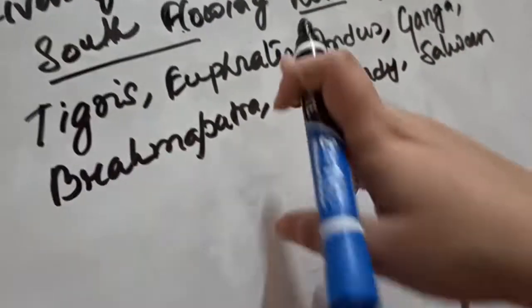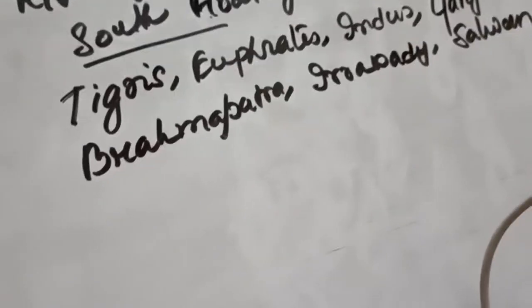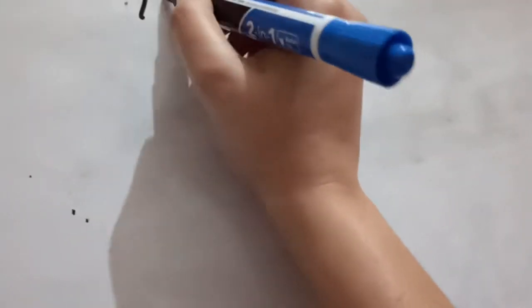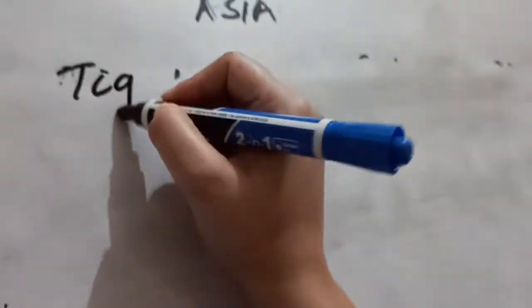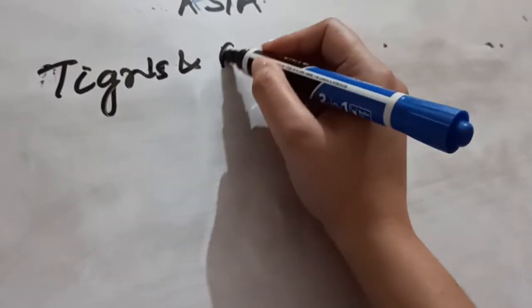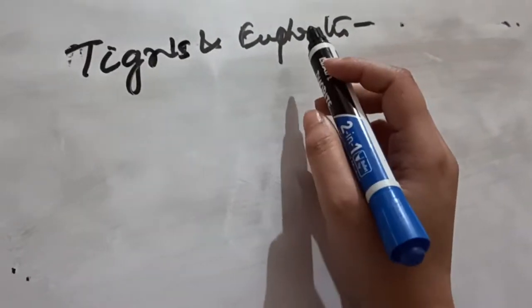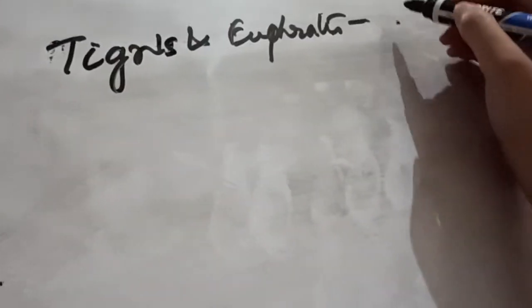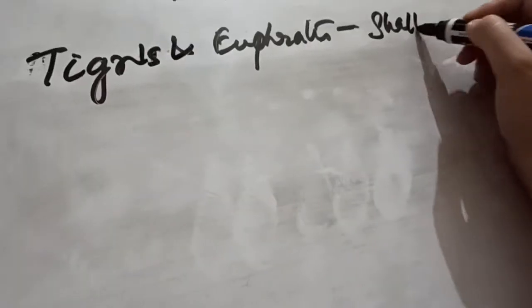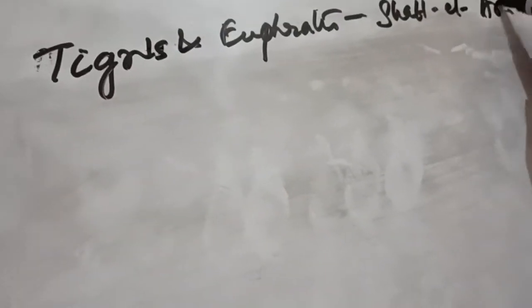Now let us see the source and the mouth of all these rivers. The first river is the Tigris and Euphrates, and Tigris and the Euphrates combined together are known as Shatt al-Arab.